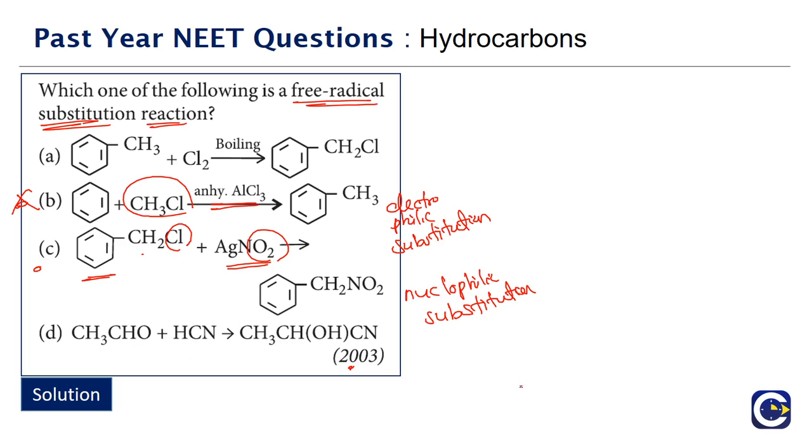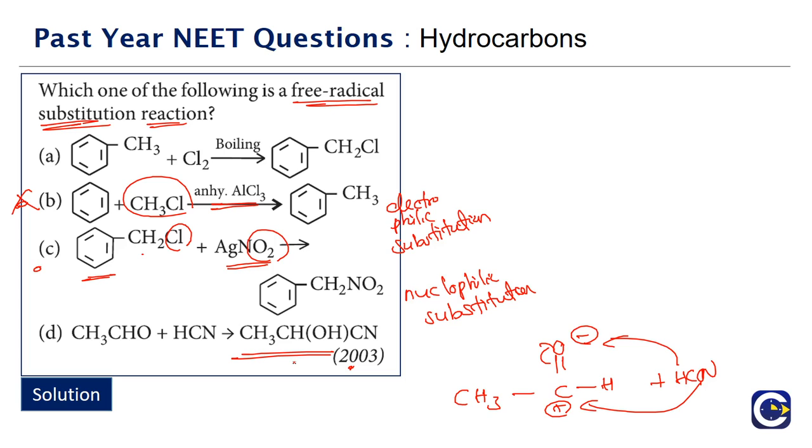So here what is actually happening is we have CH3, C double bond O, reacting with HCN. The double bond will undergo cleavage where we will have oxygen getting minus and carbon getting plus, and the HCN will be added. So how will the HCN be added? The CN minus will be added to the carbon, and H plus will be added to oxygen. So the final product will be CH3, CH, OH, CN. This is an addition happening. This is a nucleophilic addition that will be shown by the carbonyl compounds. So this is also not going to be the possibility.